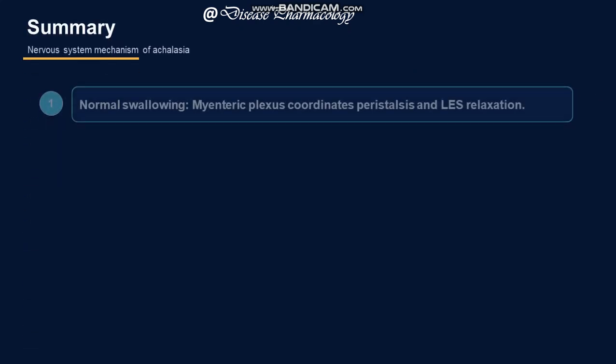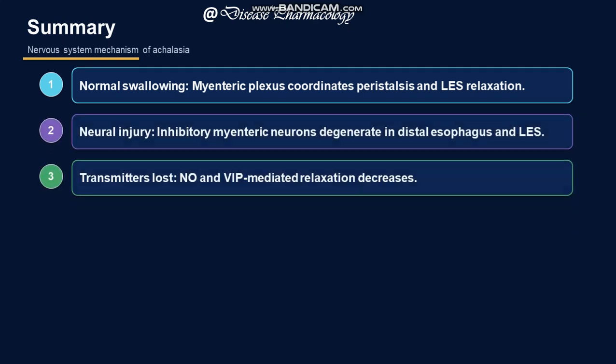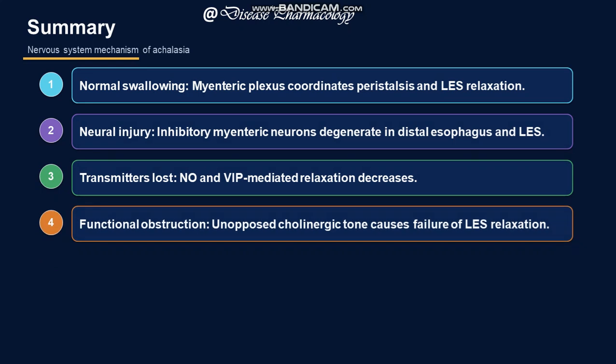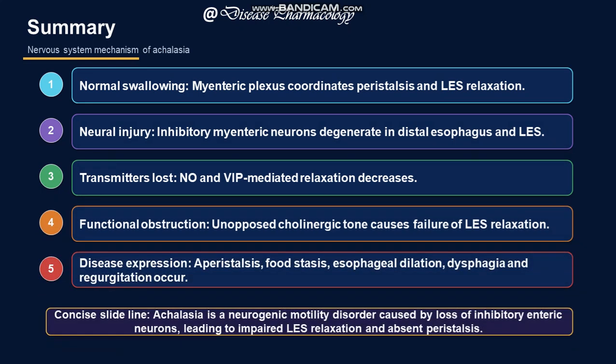That is the summary: normal swallowing, neuronal injury, transmitter loss, functional obstruction, disease expression. Concise bottom line: achalasia is a neurogenic motility disorder caused by loss of inhibitory enteric neurons, leading to impaired LES relaxation and absent peristalsis.